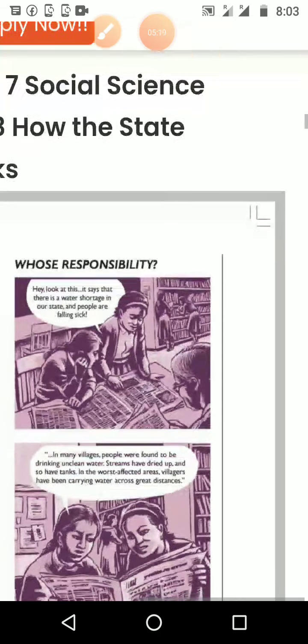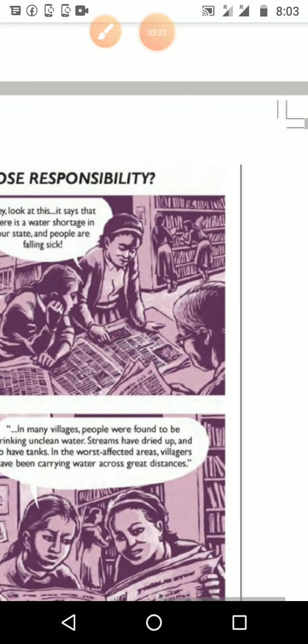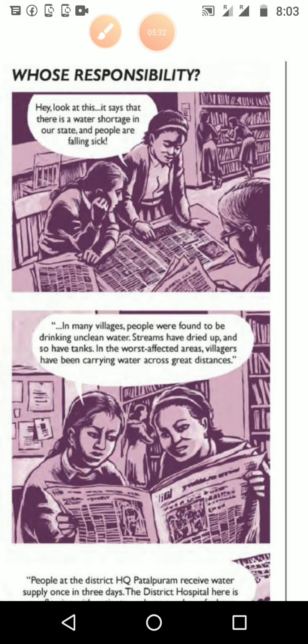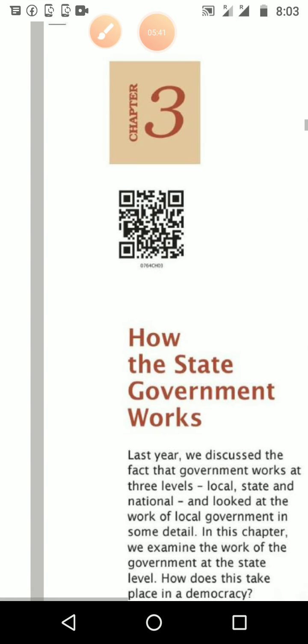Whose responsibility? Hey, look at this. It says that there is a water shortage in our state and people are falling sick in our state. It is given as an example of one state, and it applies to our state also. There is a drinking water shortage in our state. That's why people are becoming sick.